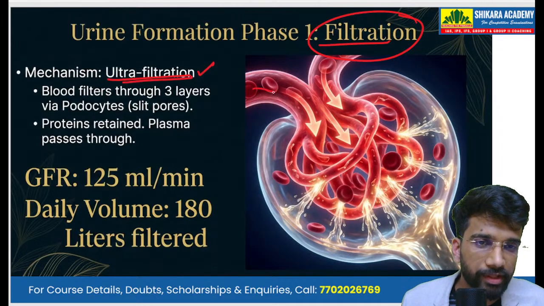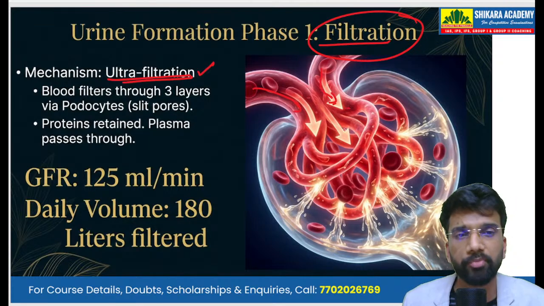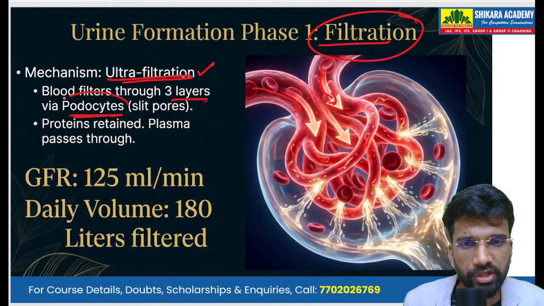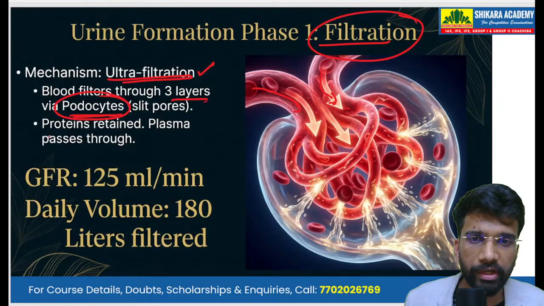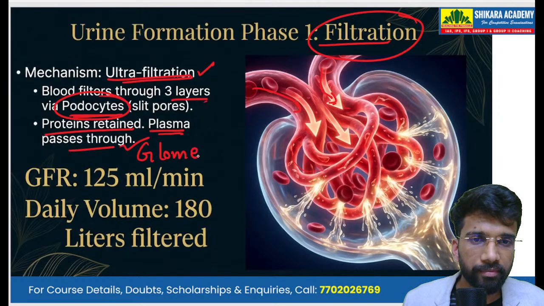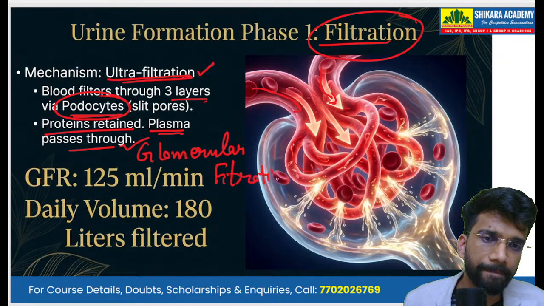The blood vessels enter into the Malpighian body. Here we have the glomerulus, and in the glomerulus we have 3 layers, including podocytes, which are specialized cells. These are like slit pores. When the blood passes through them, it gets filtered, so the proteins are retained and the plasma passes through. This is known as glomerular filtration.